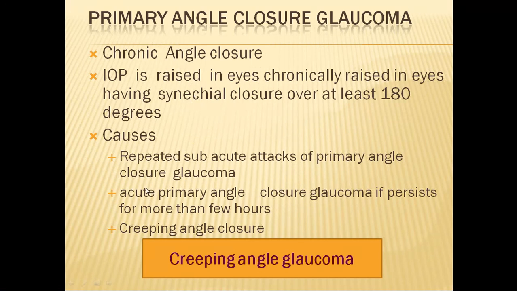This is probably caused by repeated subacute attacks or one acute attack which lasted for more than a few hours, or the iris is slowly coming nearer and nearer to the trabecular meshwork, and the angle is slowly getting closed. That is called creeping angle glaucoma.